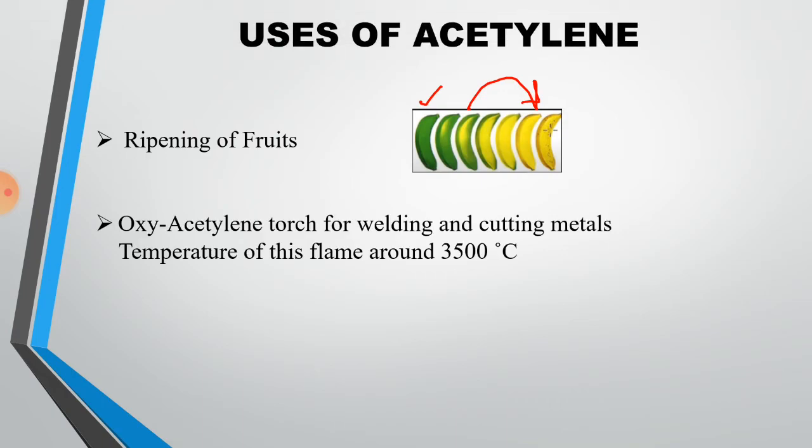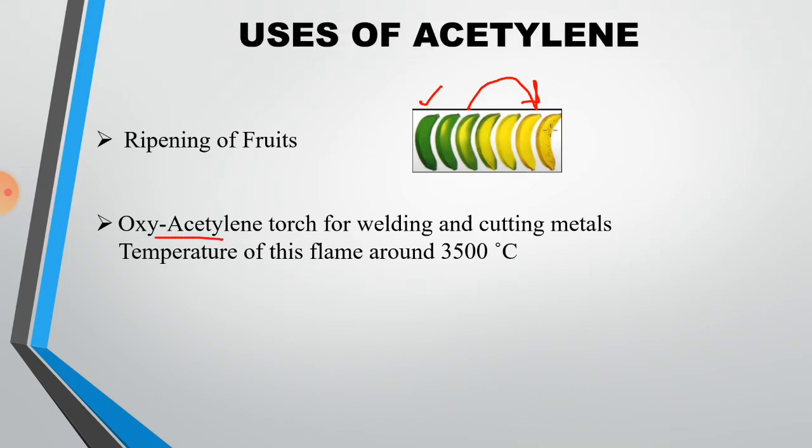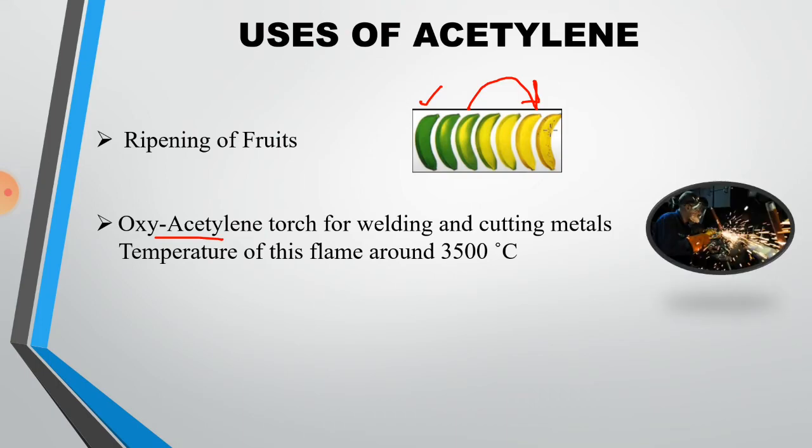The second use of oxyacetylene is that acetylene is used in the form of an oxyacetylene torch for welding and cutting of metals. And the temperature of this flame is around 3500 degrees C.